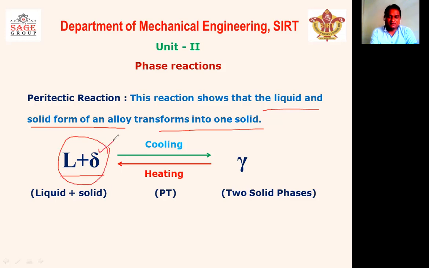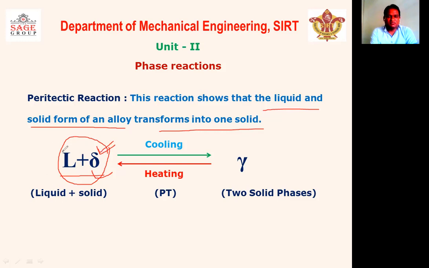If you remember, we discussed delta iron in the allotropy of iron. Delta iron we can see above a temperature of 1493 degrees Celsius, right?